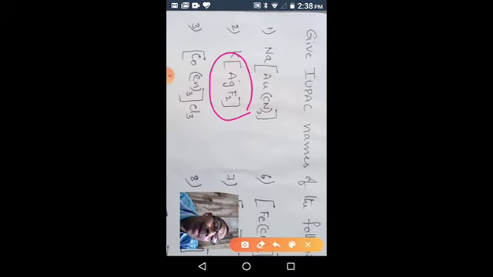While naming an anionic complex, the central metal atom should come with the suffix -ate. We know that, so argentate, with the oxidation number 1 as a Roman numeral in brackets. So once again I repeat, potassium difluoridoargentate(I). This is the IUPAC name of this compound. Potassium difluoridoargentate(I), with Roman number 1 in brackets. I think you understood.